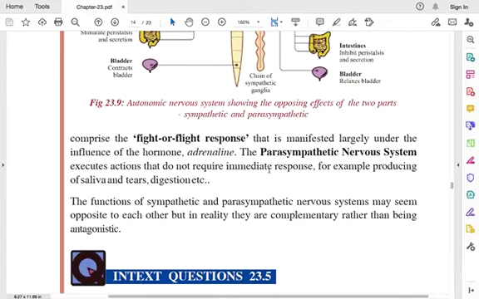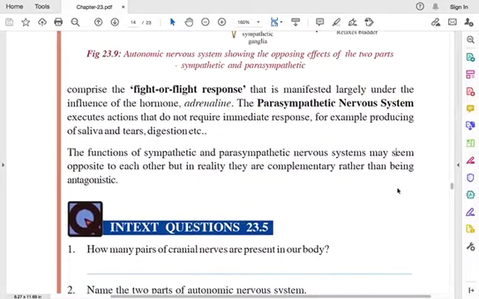So the next one is the parasympathetic nervous system. It executes actions that do not require immediate response. Okay, for anything that does not require immediate response, for that the parasympathetic nervous system comes into play. For example, producing saliva and tears and digestion. These are not like very immediate. I mean, these do not require immediate response, so the parasympathetic nervous system executes the actions for this.